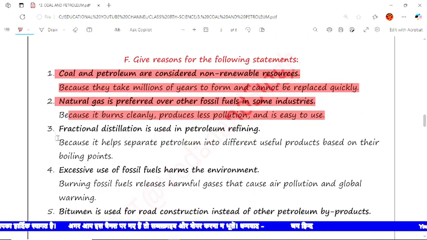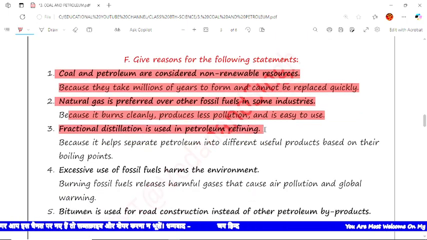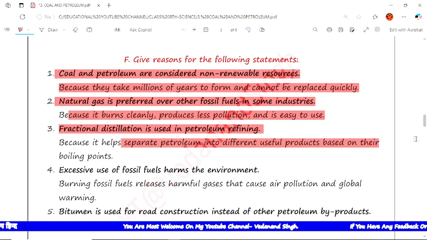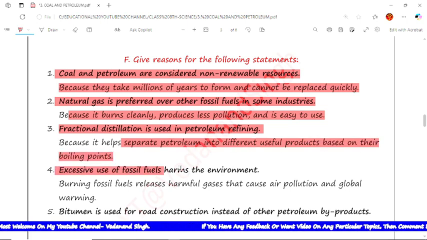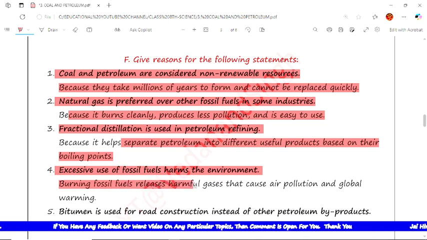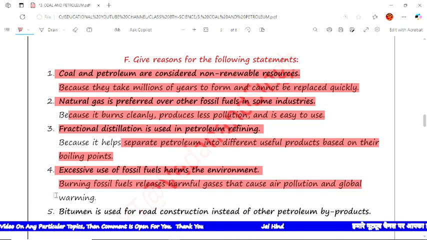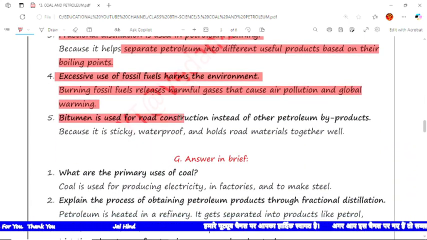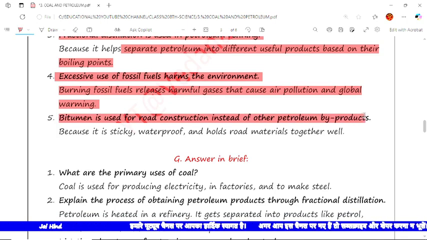The next: fractional distillation is used in petroleum refining. The reason is that it helps separate petroleum into different useful products based on their boiling points. Now the next statement: excessive use of fossil fuels harms the environment. The reason is that burning fossil fuels releases harmful gases that cause air pollution and global warming. Now the next statement: bitumen is used for road construction instead of other petroleum byproducts.